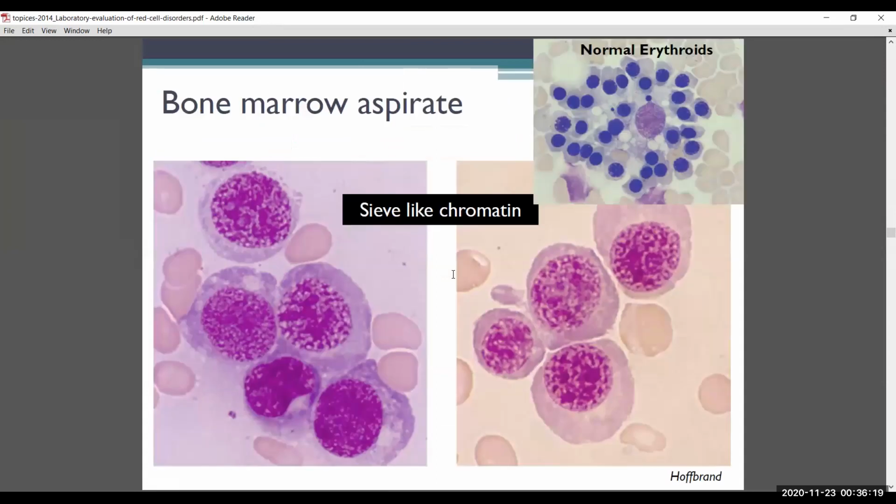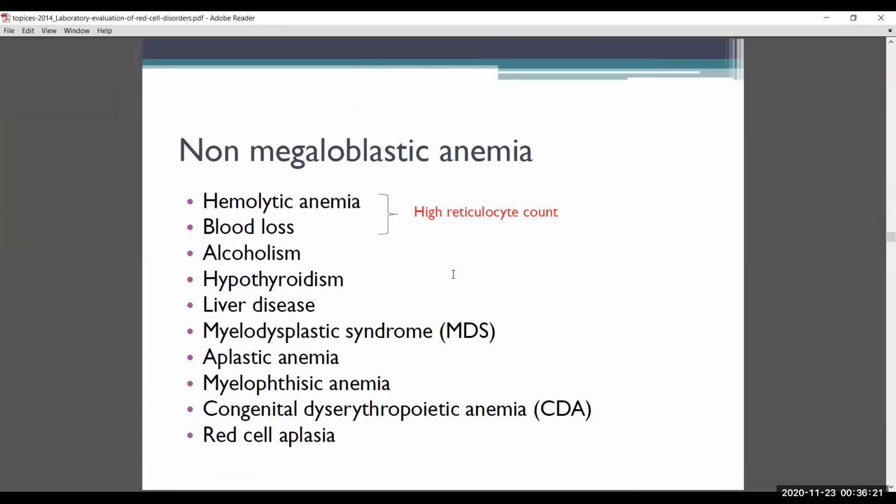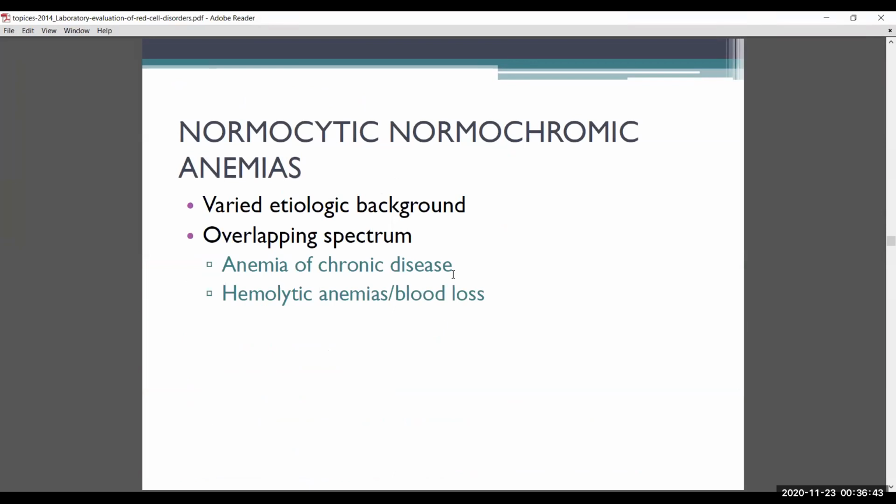Okay. Non-megaloblastic anemia causes: most commonly, or chronic, it is alcoholism, liver disorders, and lipid disorders, where dyslipidemia causes a membrane defect; also alcoholism, hypothyroidism, and liver disease. MDS will cause pancytopenia, but that is different. So then comes the next part. We have seen microcytic and macrocytic, then you say normocytic, normochromic.